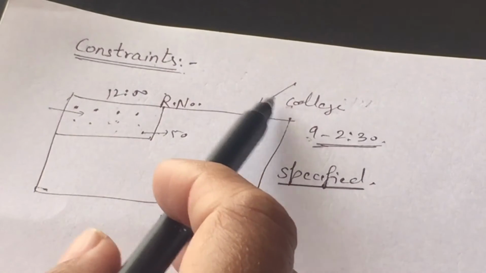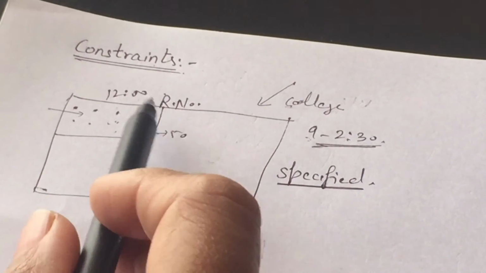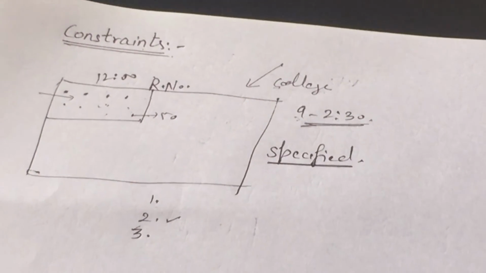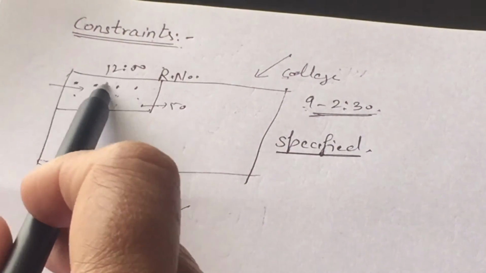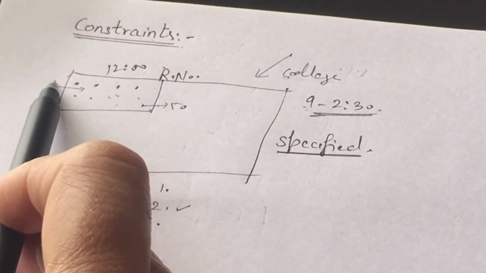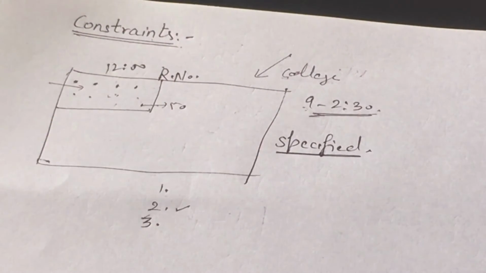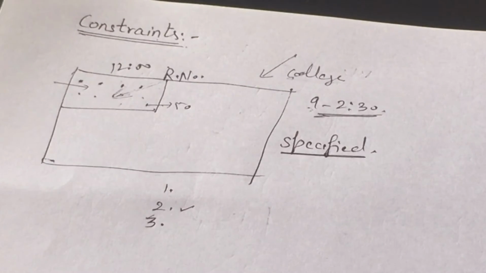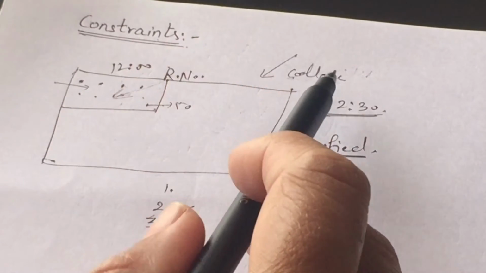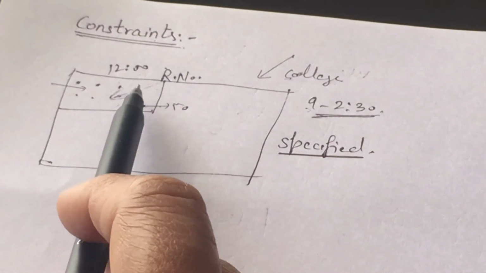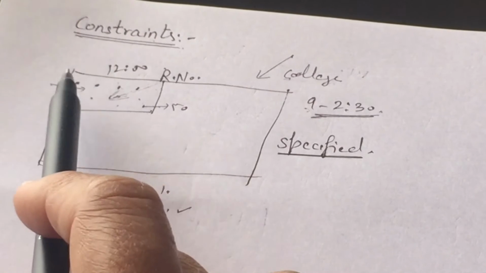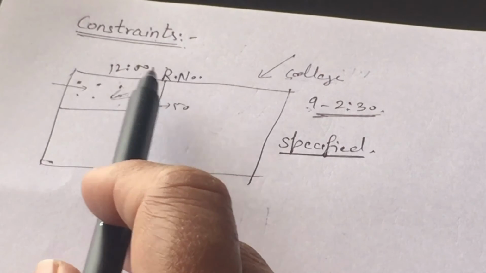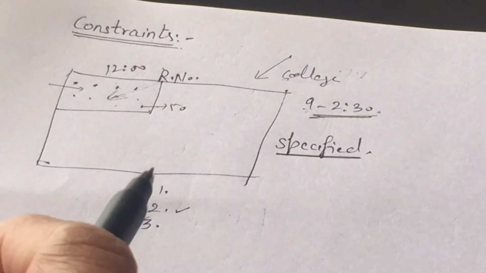Now I am able to find you in the whole college at this room number. And if I apply the third constraint, that the sitting arrangement is such that you are sitting from left to right according to your roll number, it means I have fully defined your position in the college at 12 in a given room, and in the given room, where you are sitting at a particular seat or bench, I can identify you very easily.